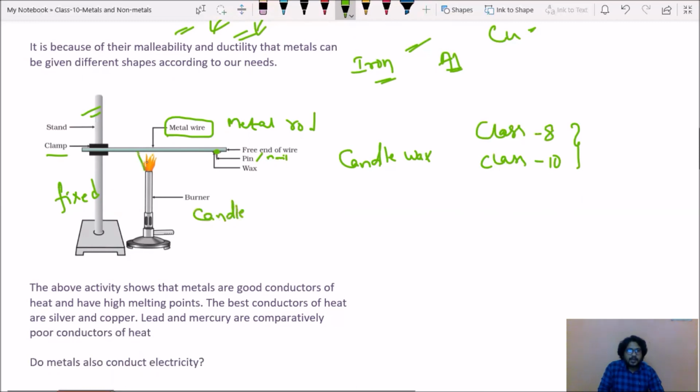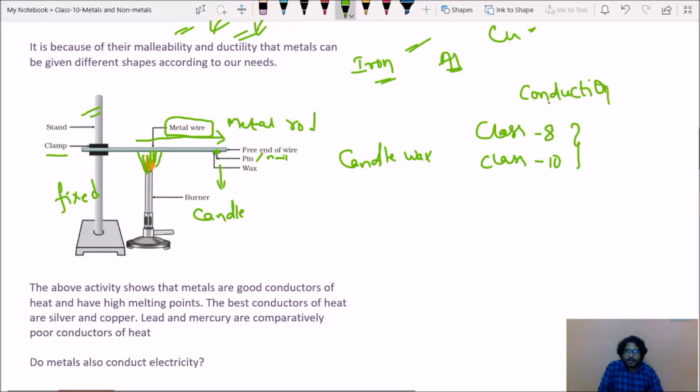light it. Because of the fire, what happens when heat is given at one place to the metal, automatically heat will be carried from one place to another place in the same metal. Hence, this wax will melt. After melting, automatically this pin would fall down. In 8th class, you have learnt about the concept conduction.